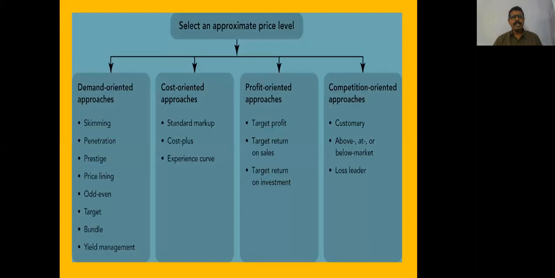What are pricing strategies? First and foremost, we will see 4 types of pricing strategies, 4 methods adopted for fixing the pricing strategy. First and foremost is the demand-oriented approach. There are a number of pricing strategies which we will discuss one by one.